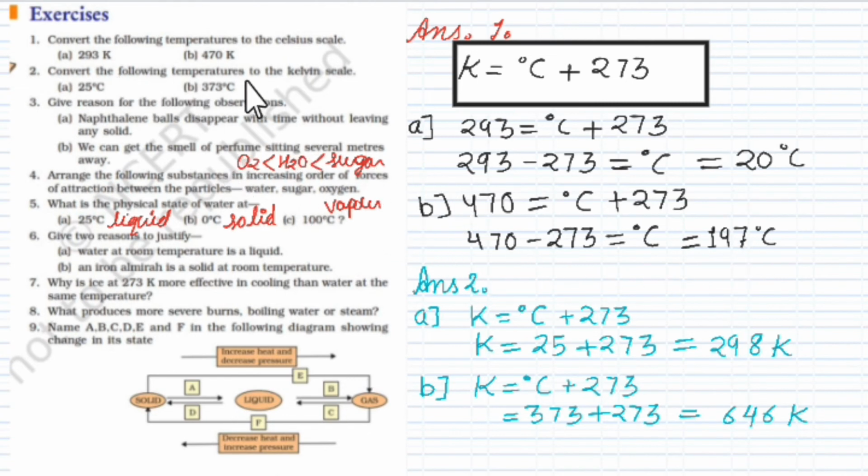Convert the temperature to the Kelvin scale, where degree Celsius is given. You have to convert it into Kelvin. Again, this is the relation: Kelvin is equal to degree Celsius plus 273. You will add and get the answer in Kelvin.